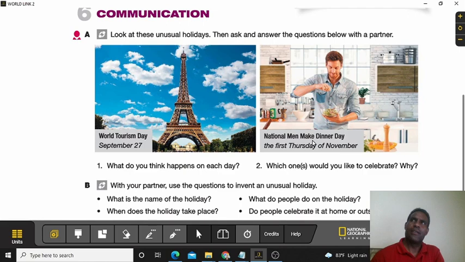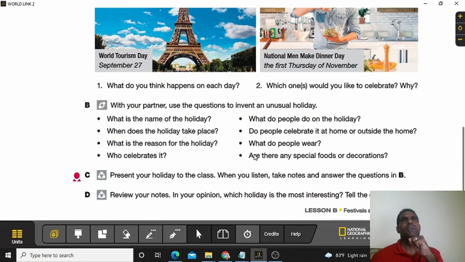When does the holiday take place? What is the reason for the holiday? Who celebrates it? Maybe you could have a holiday talking about Friday. Friday's off, because a lot of people want to have Fridays off when they are going to school, because it's like the last day, or when they are working, they want to have an extra day. But it's all right, it's right. It's your holiday. You invent whatever you want.